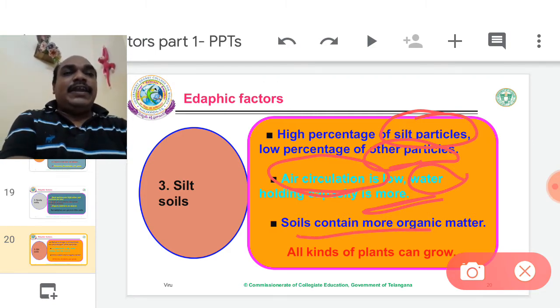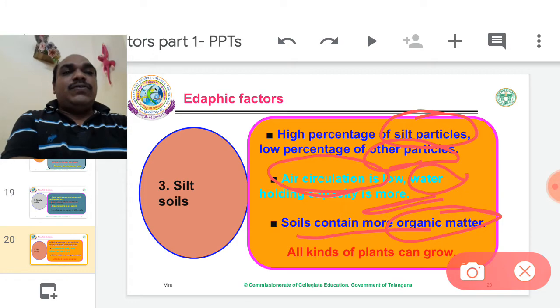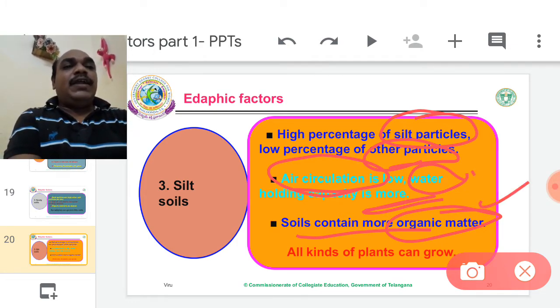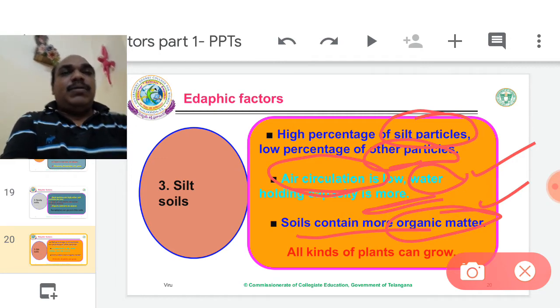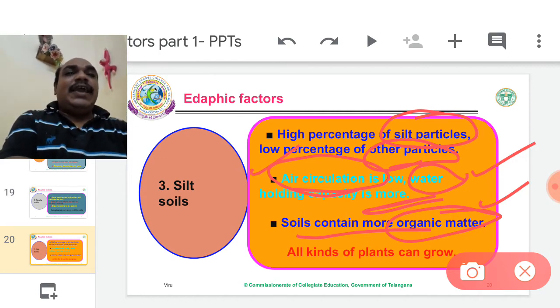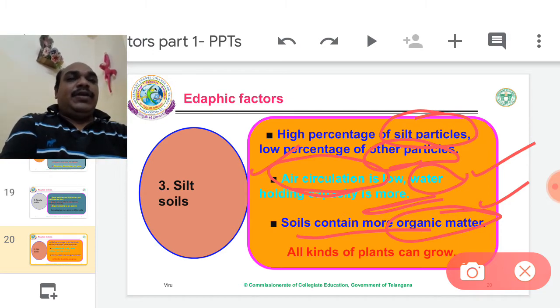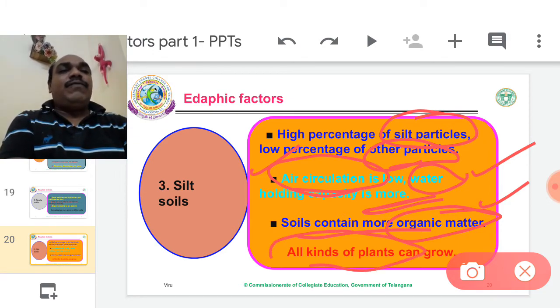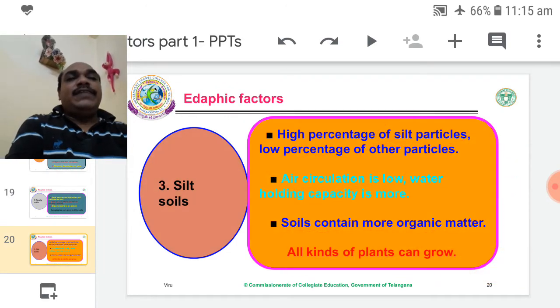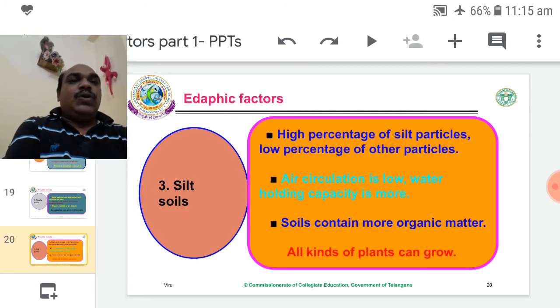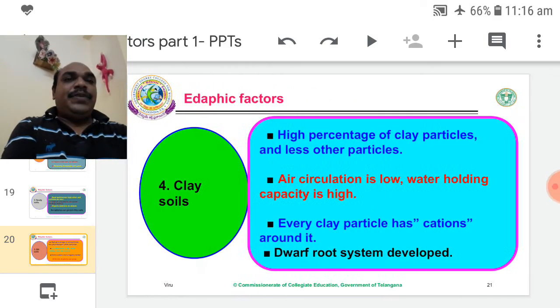Anyhow, these soils retain more organic matter. So two favorable characters are there: more organic matter and water holding capacity. Only one demerit is there: air circulation is very less. Anyhow, these soils are favorable to all kinds of plants. So all types of plants can grow in silt soils.